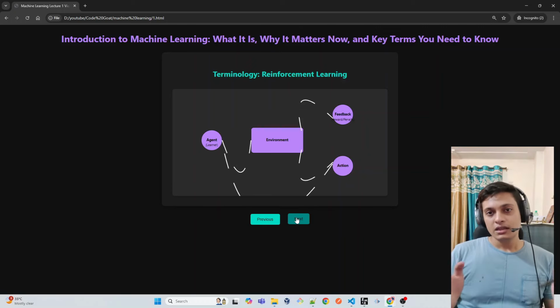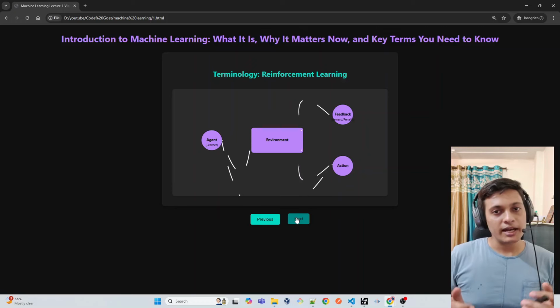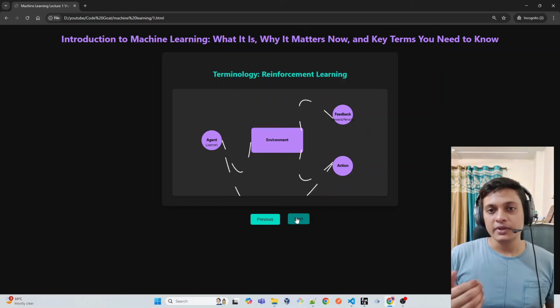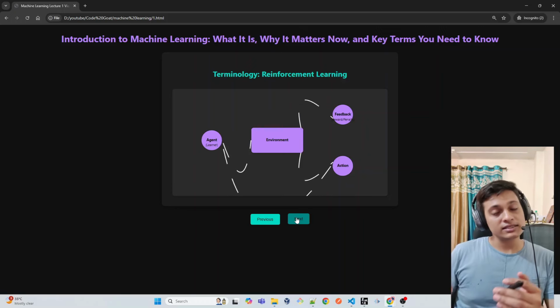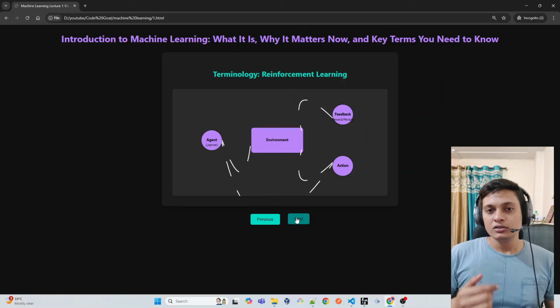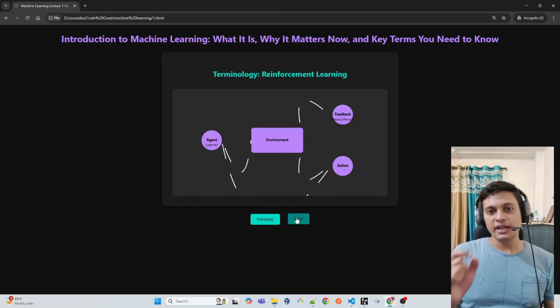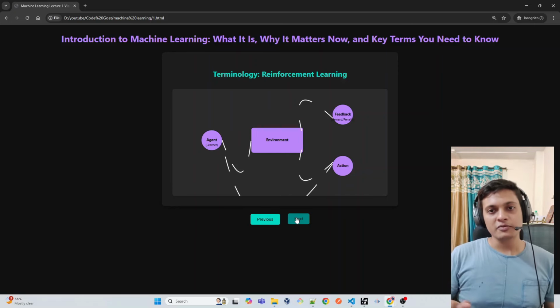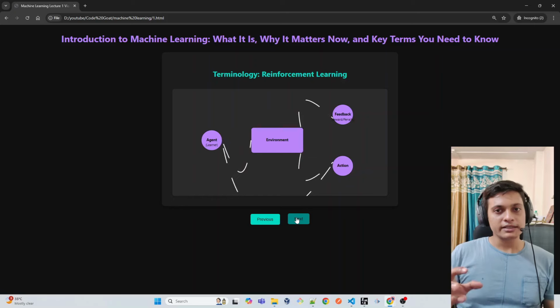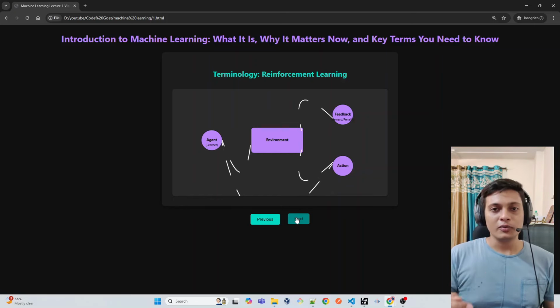In this way, the algorithm will understand that for this particular set of input, if I provide this output, I get praised, and for the same input, if I provide that output, I get punished. So it stores this whole feedback cycle, and it trains itself. After getting all this feedback, all those punishments, it creates a record in itself and a relation so that it provides the output which only got positive feedback.